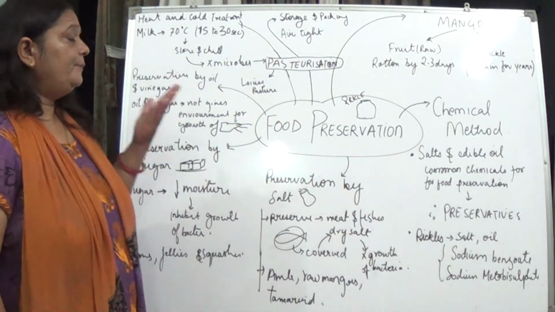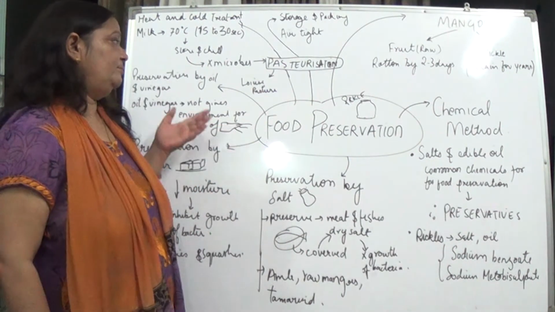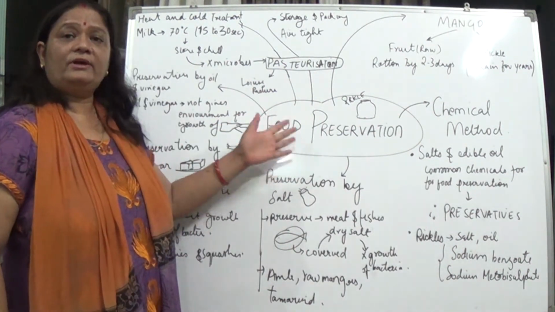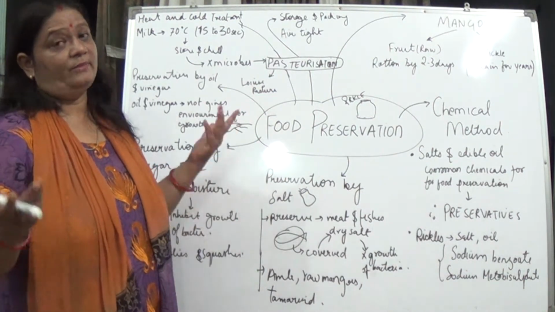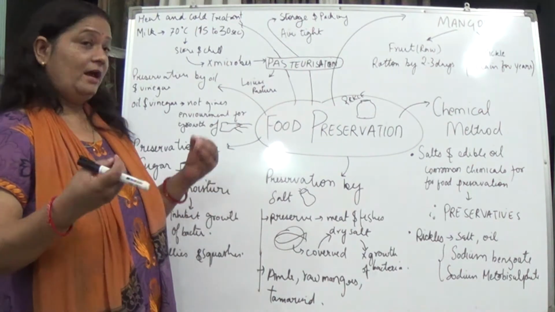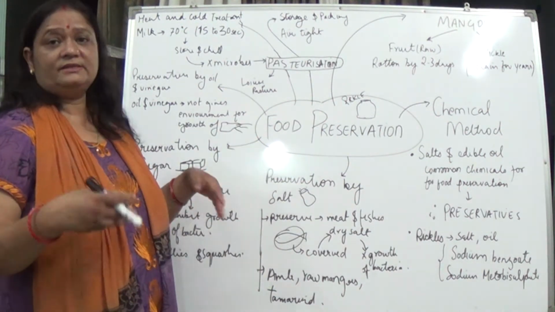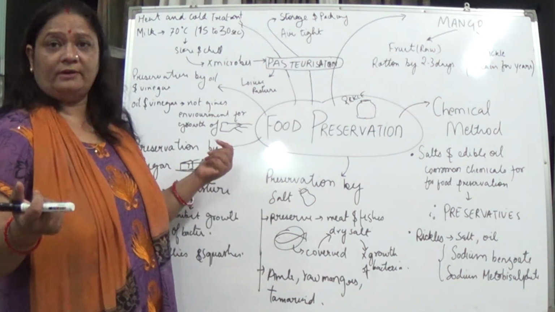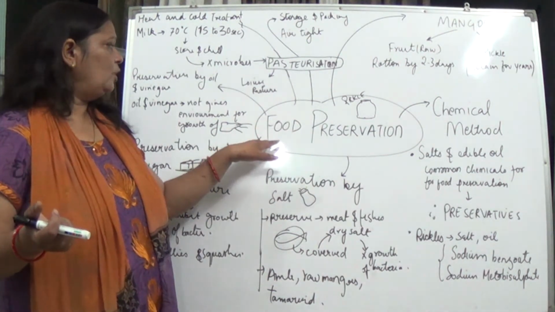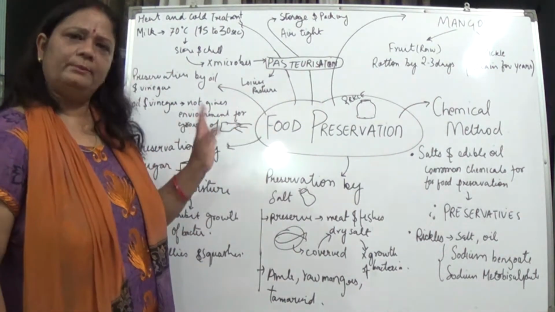Why is there a requirement of preservation, beta? Because what happens on the food? Microorganisms act on it, because they also have to feed, and they are living organisms. You all know bacteria and all. Even viruses, when they infect the body, are living. So basically, when we talk about food, it is being infected by the bacteria.